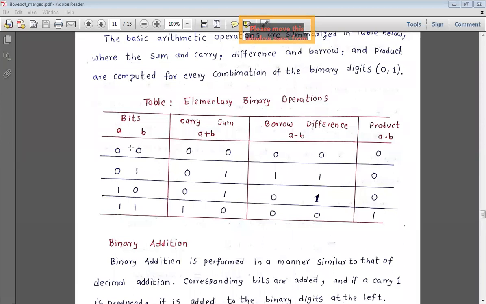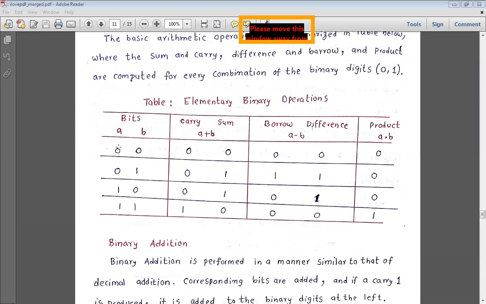What are the possible combinations? Both may be 0 0, or the first one may be 1 and the second 0, or the first one 0 and the second 1. That is another combination. Or both can be 1 1. So these are the only four combinations that exist.